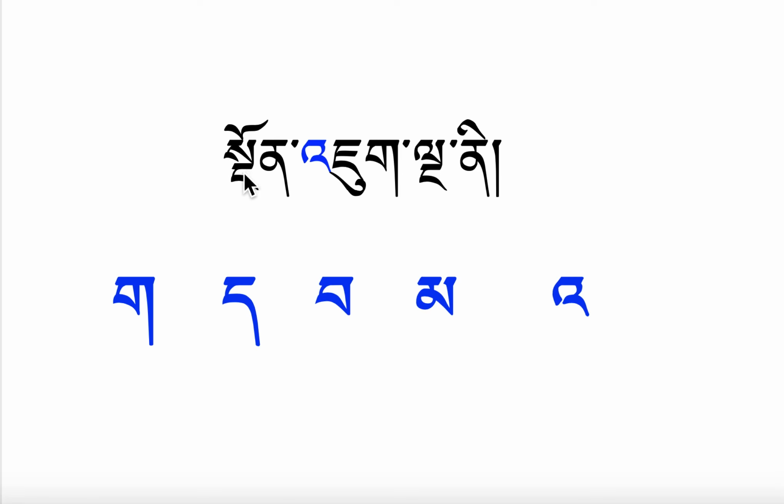Before the main letter, whatever letter goes there, these are called ngunjuk. So how many are there? There are five. Ngata nga means number 5.